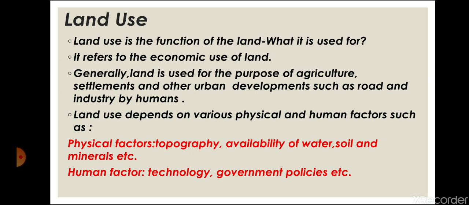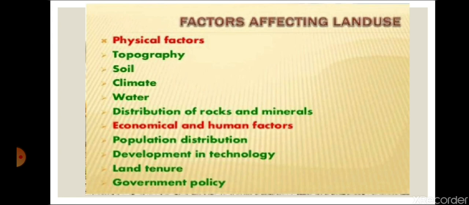So how we use the land depends on physical factors like availability of water, soil, minerals, and basic features like climate, and on human factors like technology and government policies. The government also plays an important role in the use of land, for making gardens and monuments.